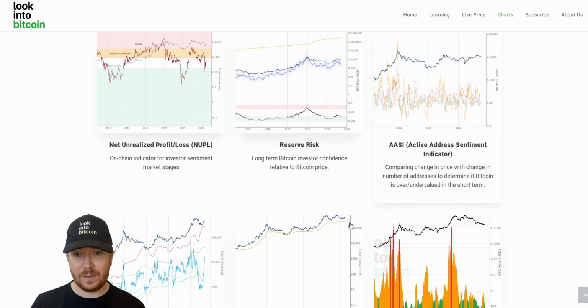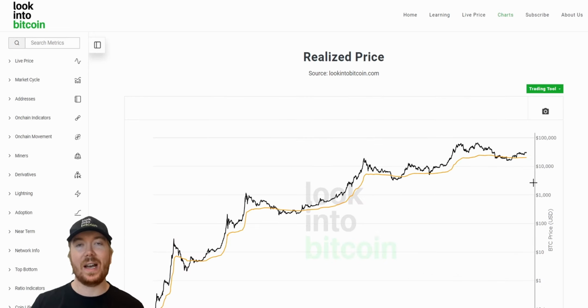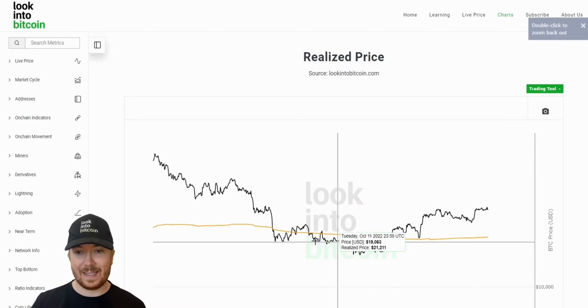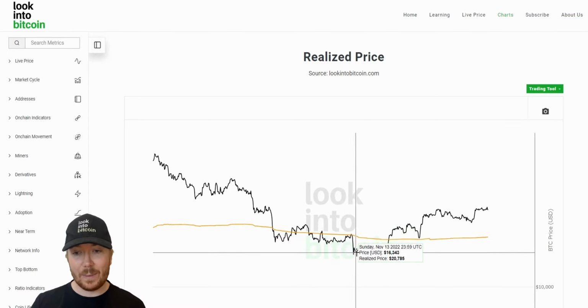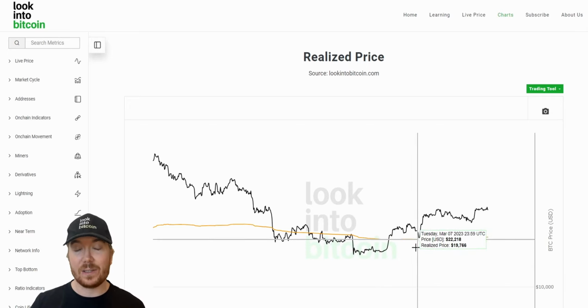So if we just scroll down the charts here, we can find the realized price. And this has been a great chart for distinguishing the tail end of a bear market. And once we subsequently cross above it, again, signals to us that potentially the new bull cycle has started. We could see in this most recent bear market that we did spend a prolonged period of time beneath this, but once we actually crossed back above, it really indicated that the bull market had commenced, or at least the transitionary period between bear and bull cycles.